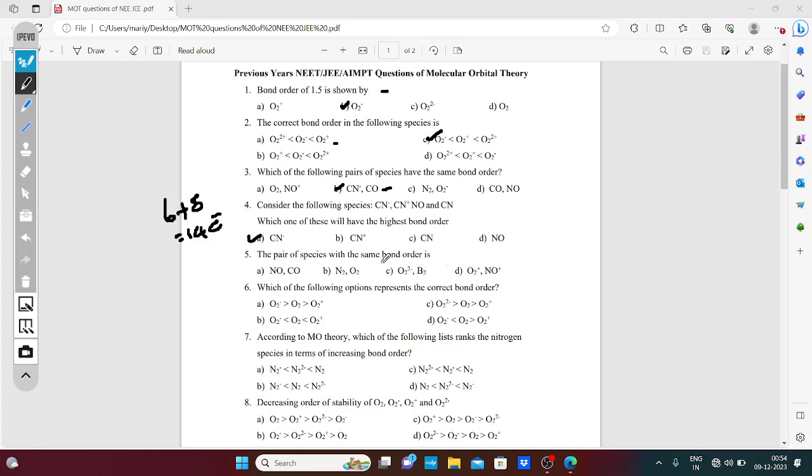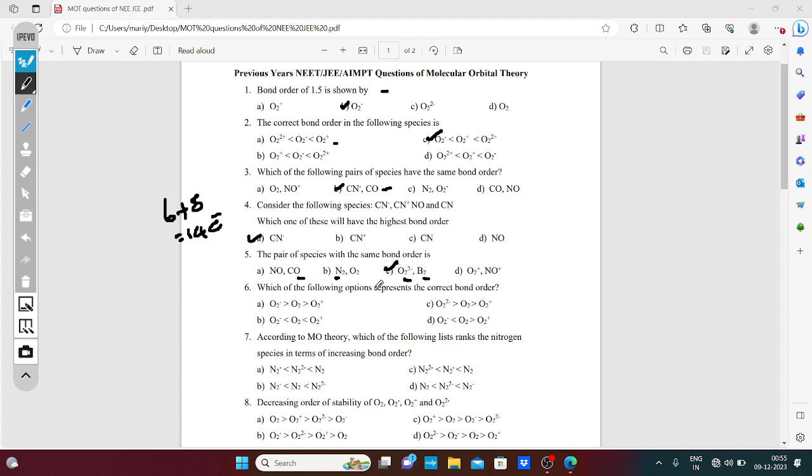The pair of species with the same bond order: here is a 3, it is less. Here nitrogen is 3, oxygen 2 is 2.5, this is less. But the same bond order, asking, this is boron 1 and O2 2 minus, that also has bond order 1.